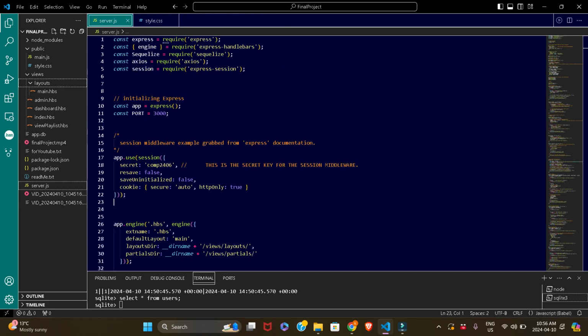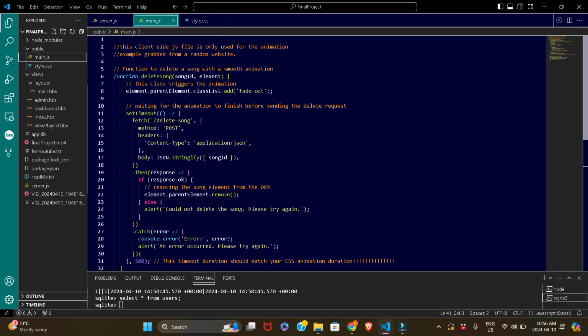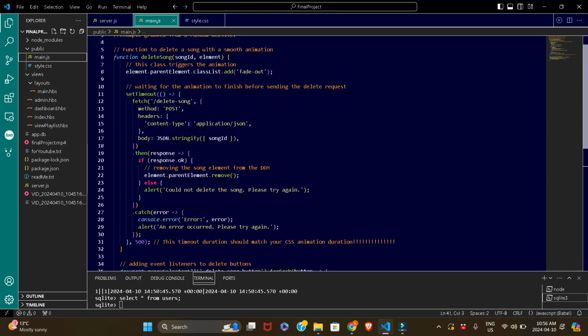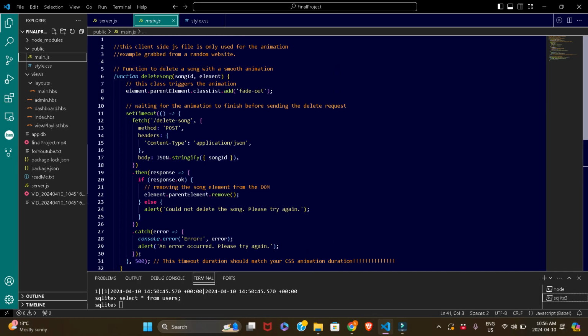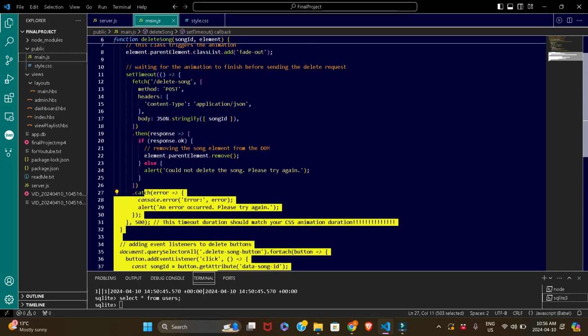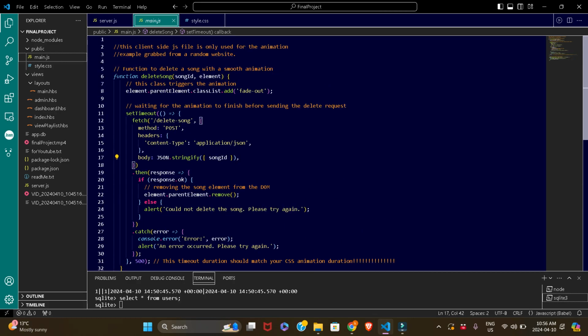So one thing is, for the client side JavaScript, I didn't use any client side JavaScript basically, because everything from the server is going straight to the handlebars, right? I've just used one function here on the main JS. Basically, this is just for the animation.